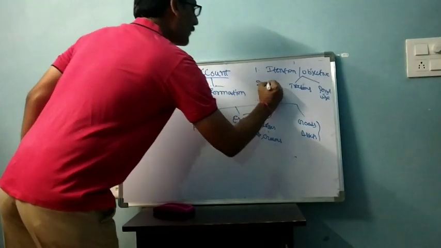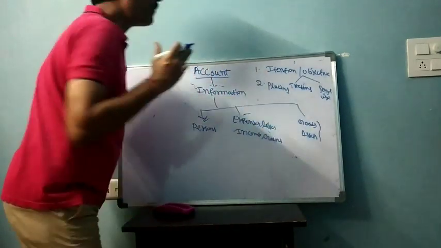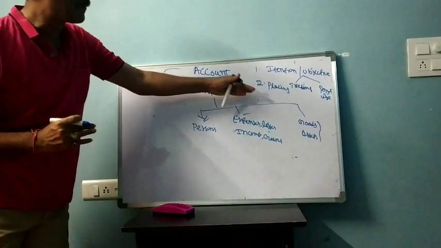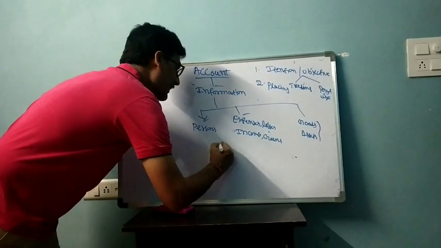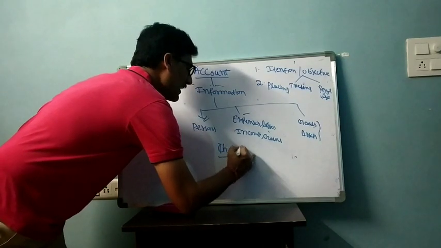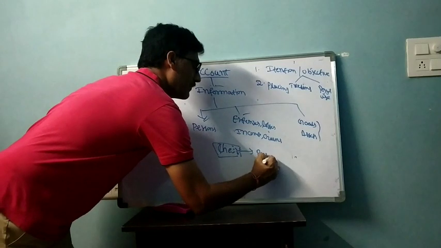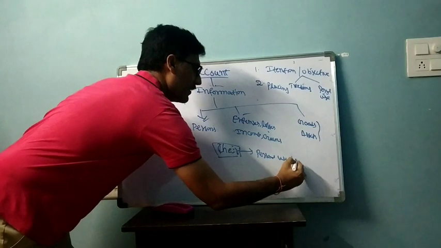Then the second very important point is placing. Whatever you purchase, where you place that. I will explain these two points by taking one example. For example, I purchase one chair. If I purchase the chair for my personal use, it will be classified as an asset.